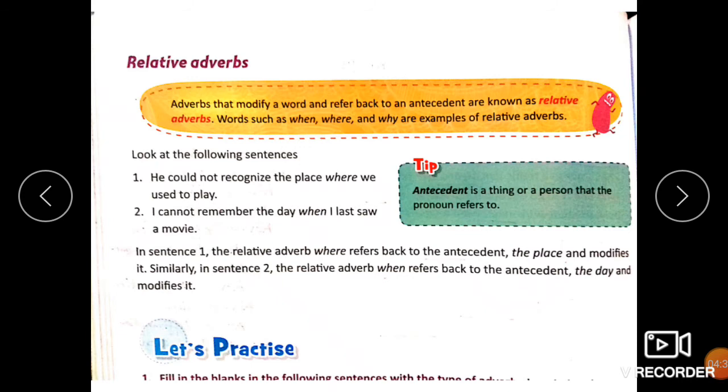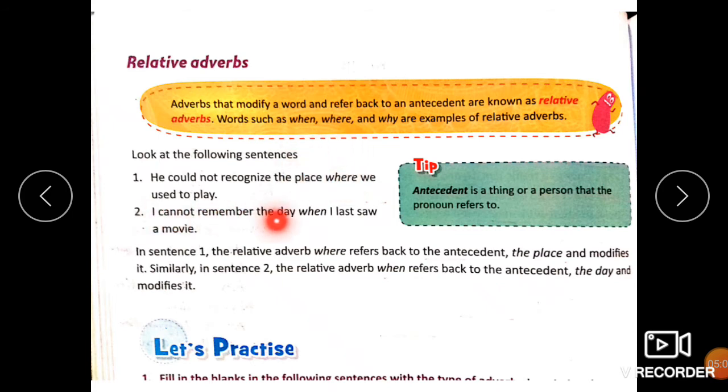He could not recognize the place where we used to play. Where here talks about this place itself where we used to play. Hence, the place and where here refer to the same piece of land, the same plot of land where we used to play. This is how a relative adverb refers back to an antecedent. Where here refers back to the antecedent, the place.